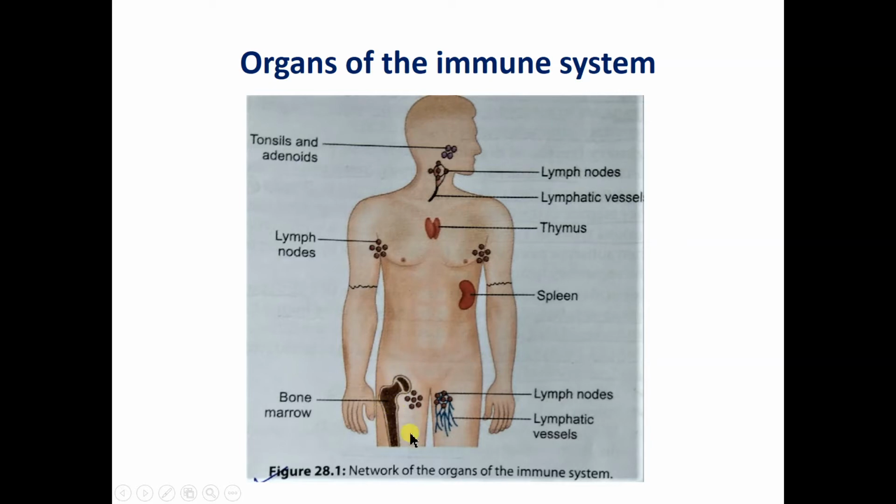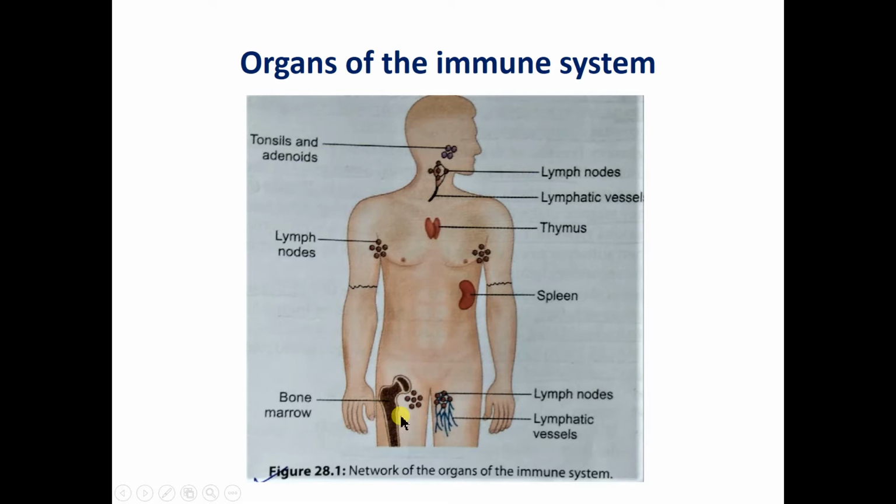First is the bone marrow and thymus. The bone marrow is the major organ associated with hematopoiesis. By this hematopoiesis, bone marrow can synthesize different types of cells like RBCs and platelets.